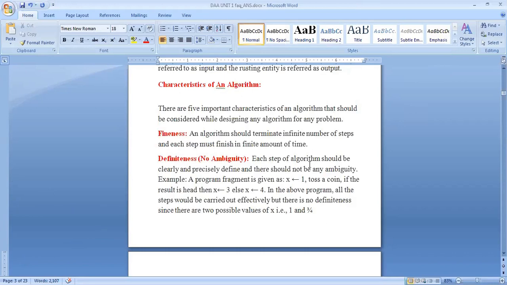Terminate in a finite number of steps. If we trace out the instructions of an algorithm, then for all cases, the algorithm terminates after a finite number of steps.